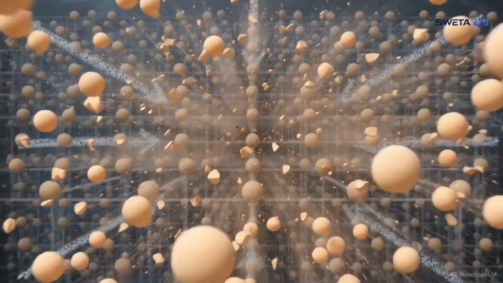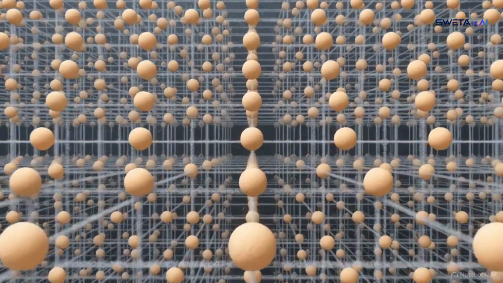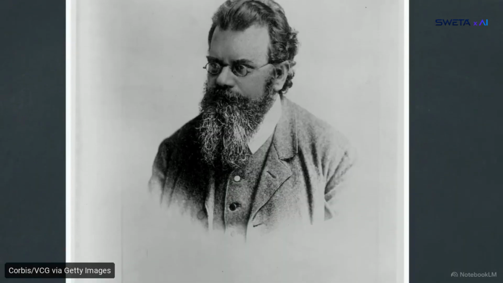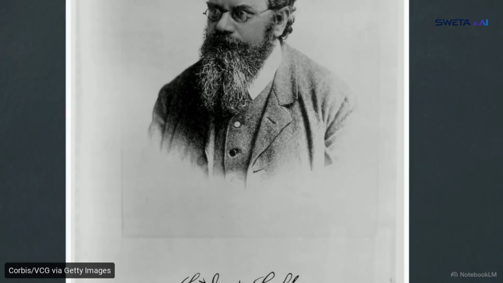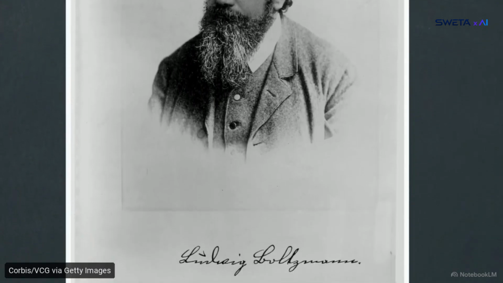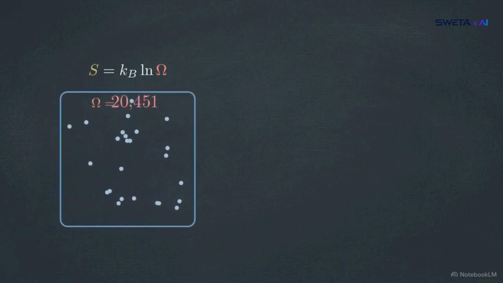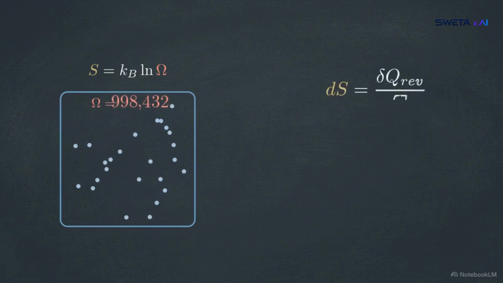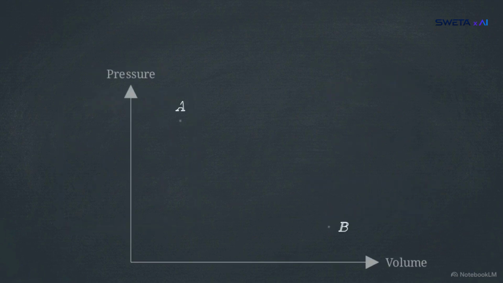We quantify this by counting the number of accessible microstates, denoted by omega. This statistical framework was established by Ludwig Boltzmann, whose work anchored our understanding of thermodynamics to the actual behavior of particles. Here is Boltzmann's microscopic relation. S equals Boltzmann's constant times the natural log of omega. Macroscopically, this translates into the integral equation. dS equals reversible heat transfer divided by temperature. Measured in joules per Kelvin, entropy is an extensive property.